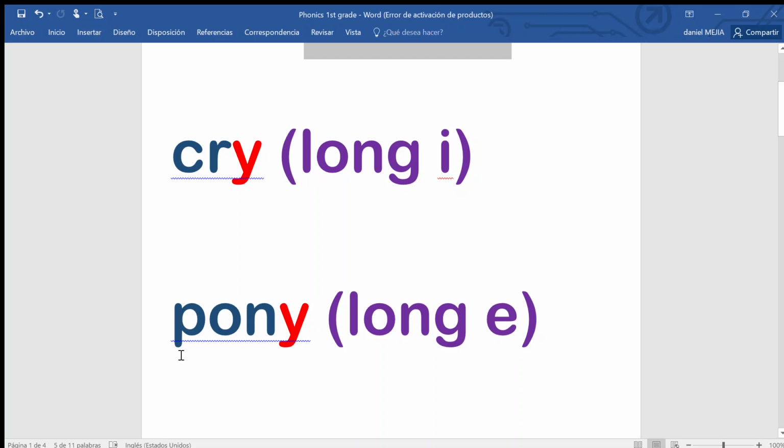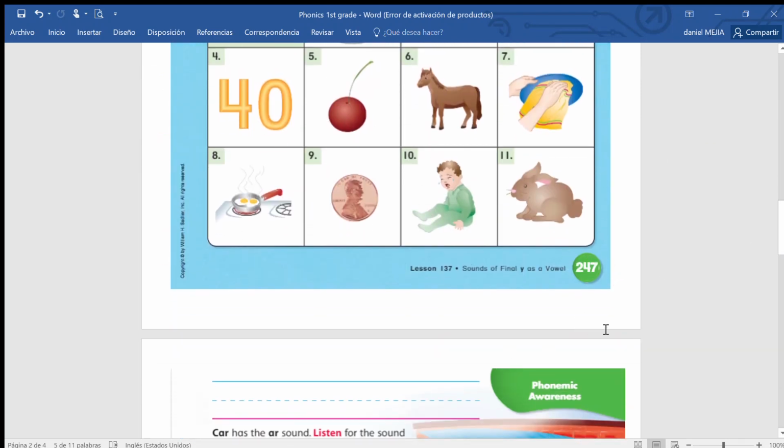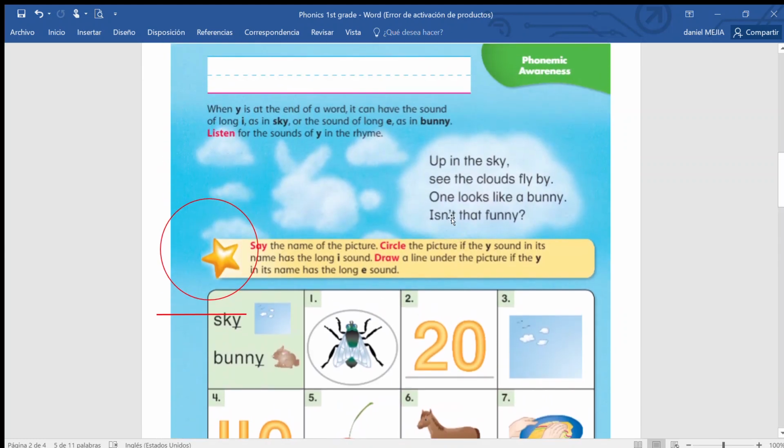Then we have pony, pony, E, okay? So it's going to be the long E sound, okay? So remember I, long I sound. E, long E sound. So open up your book to page 247. 247. So we're going to read this, okay?